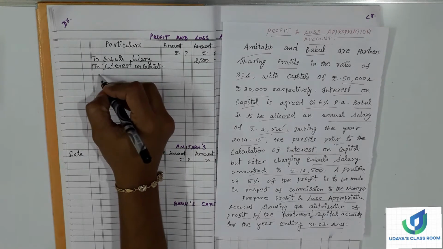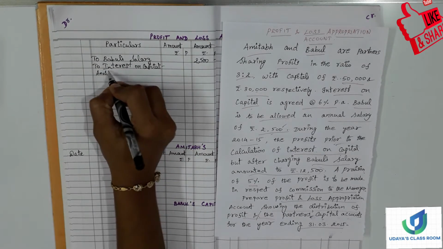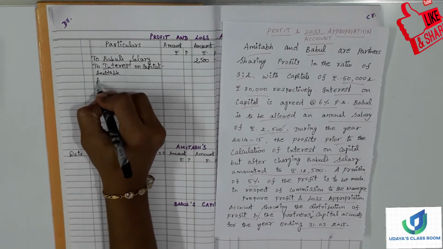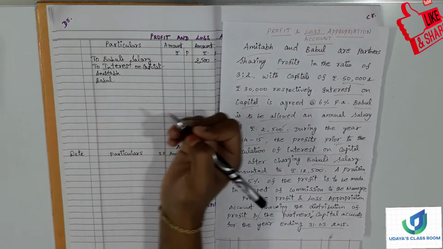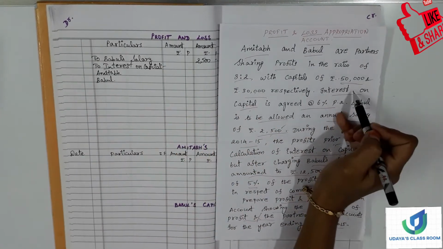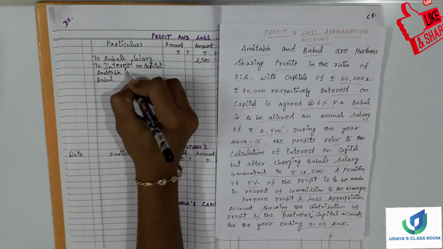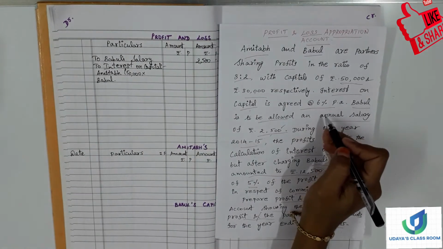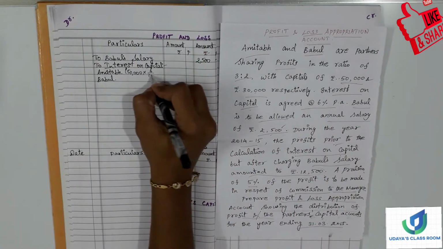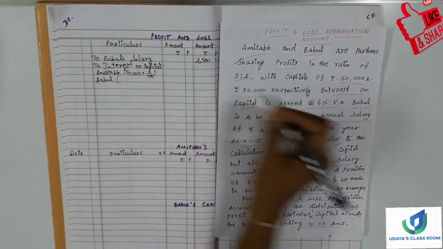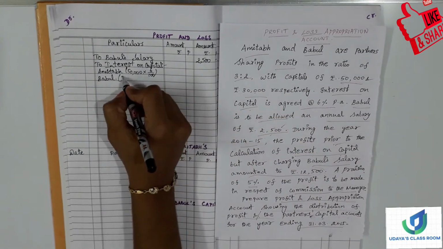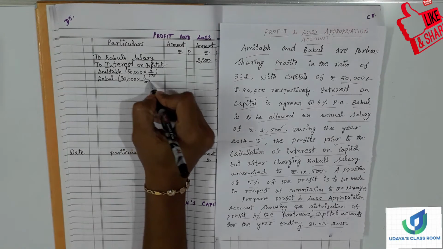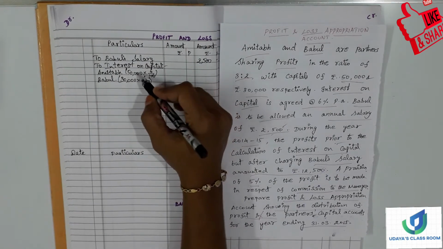First let's write Amitabh and next Babul, right? So how much is Amitabh's capital? 50,000. So 50,000, and what is the percentage of the interest? 6%. So 6 by 100, and Babul's capital is 30,000, so 30,000 into 6 by 100.